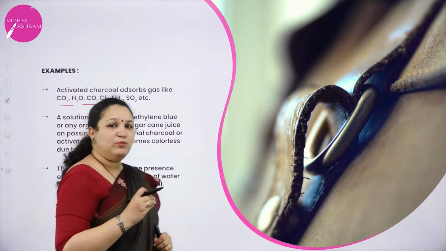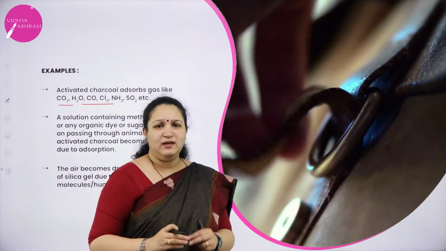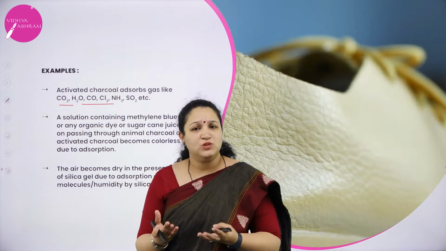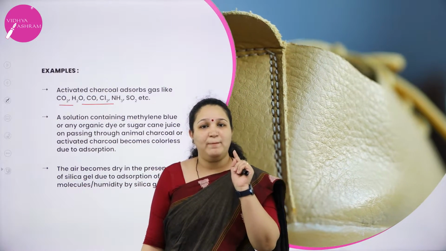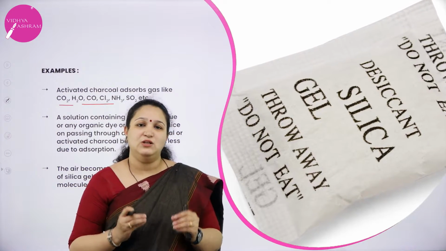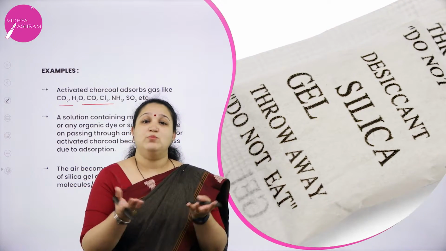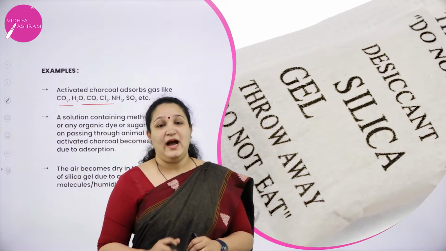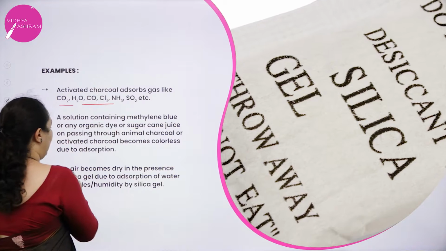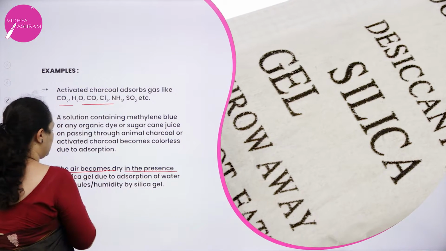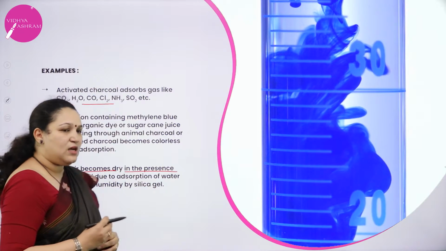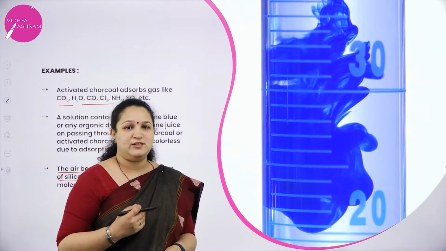Also, in some leather articles like your bag, wallet or shoes, you might have observed small packets of silica gel. What does this silica gel do? It adsorbs the moisture around it and makes the air dry. So, that is also an example. Air becomes dry in the presence of silica gel. So, these are some of the examples of adsorption.